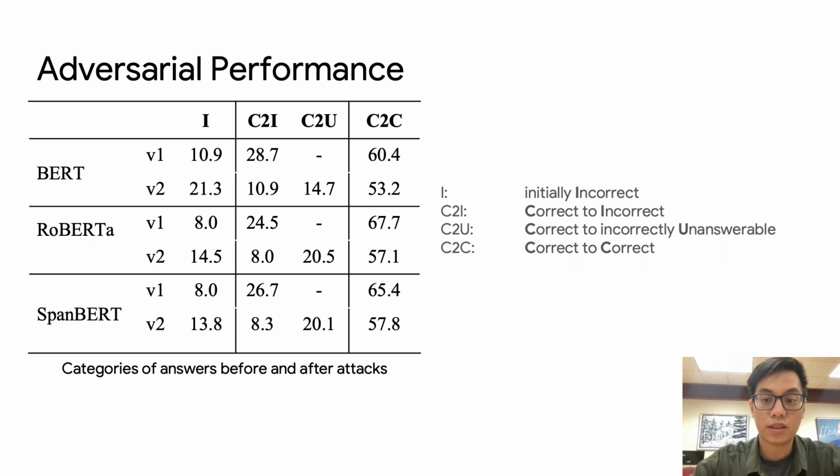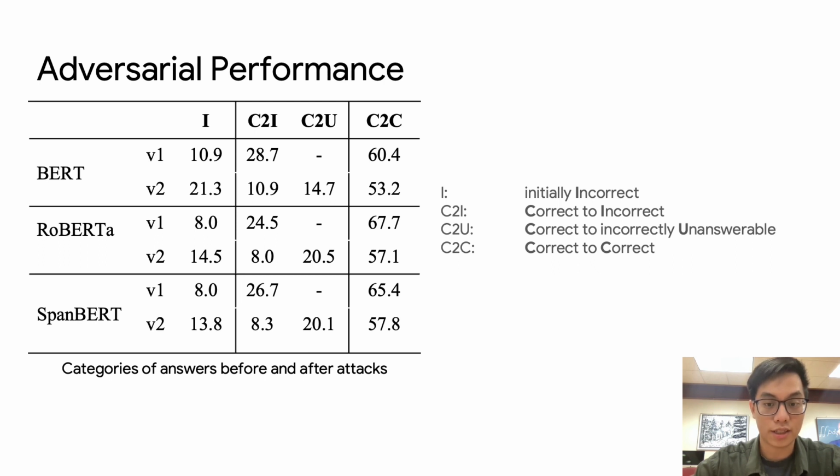Then, in order to understand more about the dynamics of V2 models, we classify the answers before and after attacks of each model into different categories. You can see those categories on the screen. The first category is I, which means initially incorrect. That means that the model failed to answer the question correctly even without any attack.